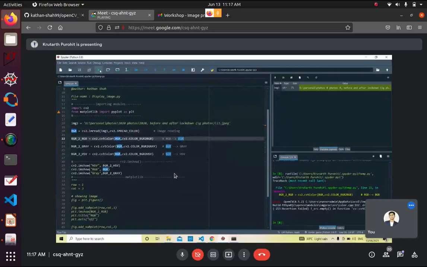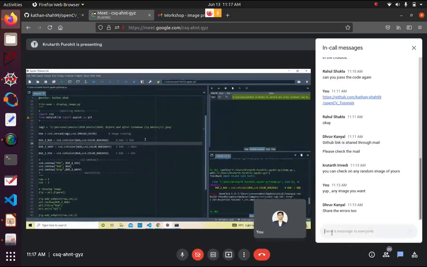Replace the single slash with a double slash, Krutarth. Everywhere where it is a single slash, just replace it with a double slash.